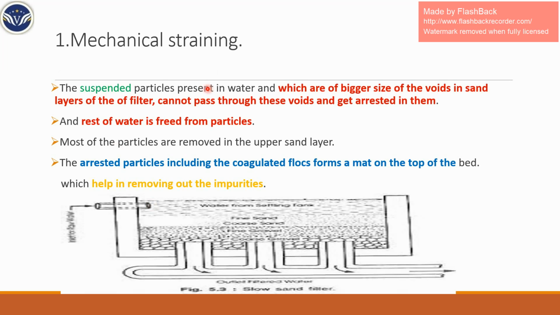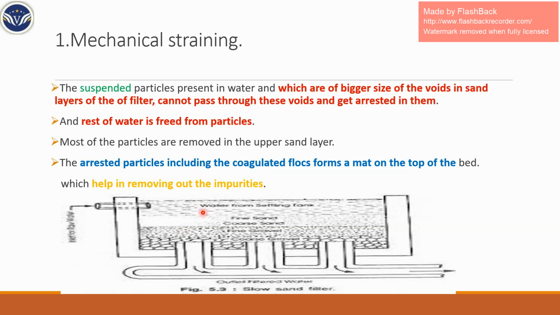In mechanical straining, the suspended particles are bigger in size and the voids are smaller in size. So they can't pass through the voids of the sand grains, and they are arrested.